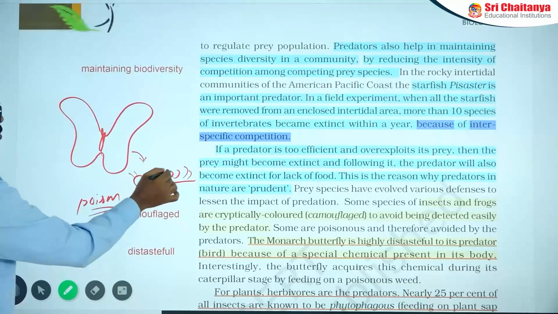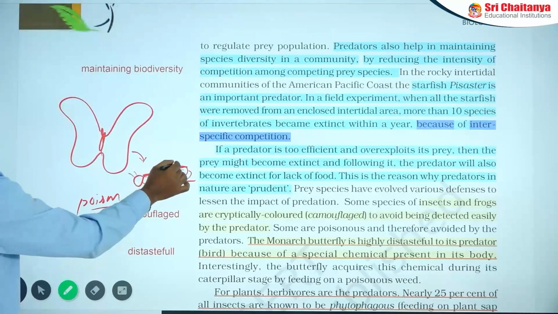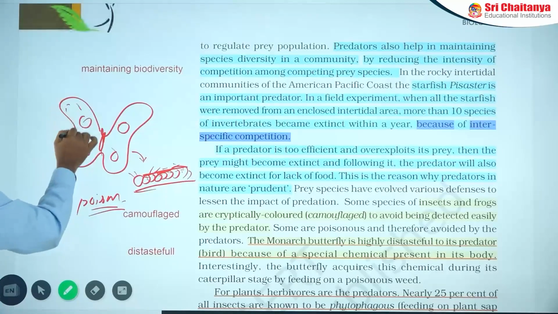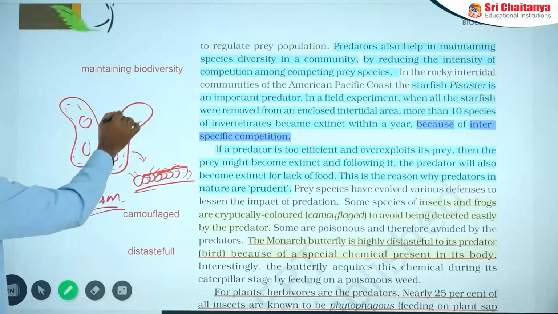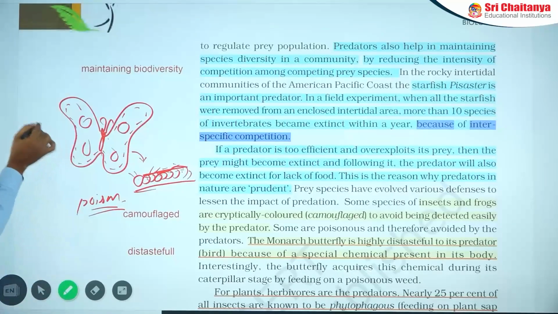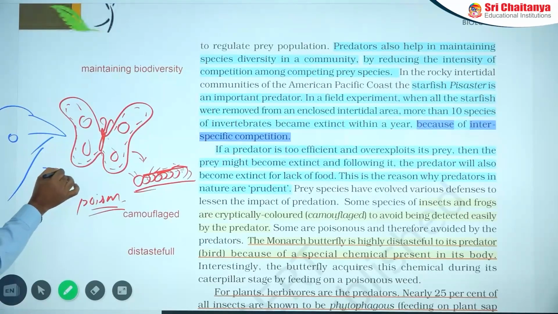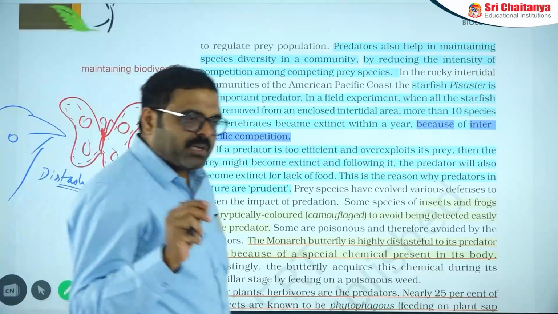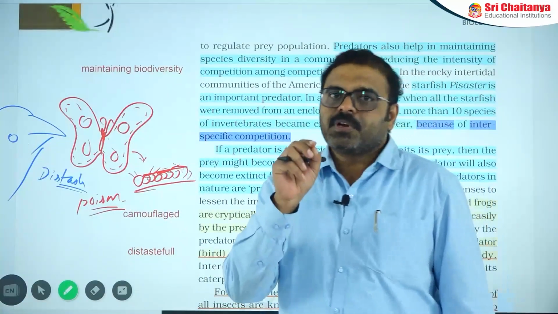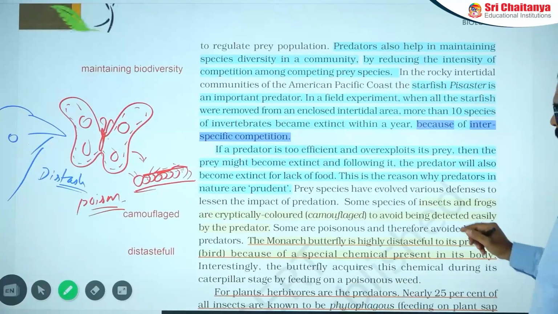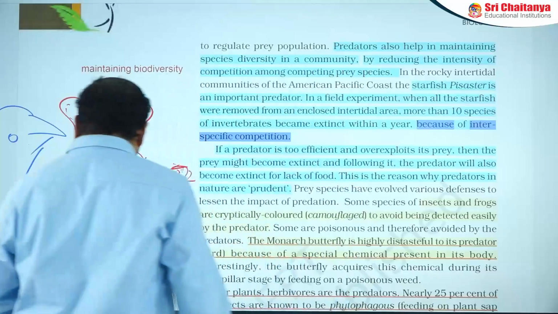It stores in its body surface and turns to use as dark coloration, and this one forms in its designing part of the linings. By that way, if any bird is trying to capture this, it can feel it is completely distasteful. That's why if a bird touches that one, it never touches again the same type of butterfly. That is known as distastefulness maintained by this. That is monarch butterfly act.